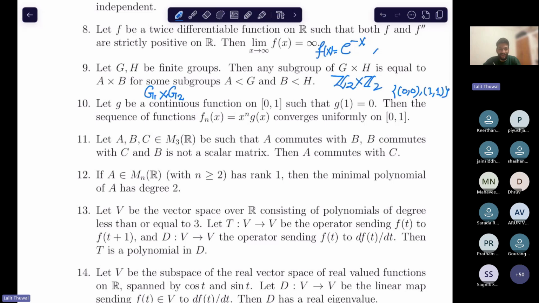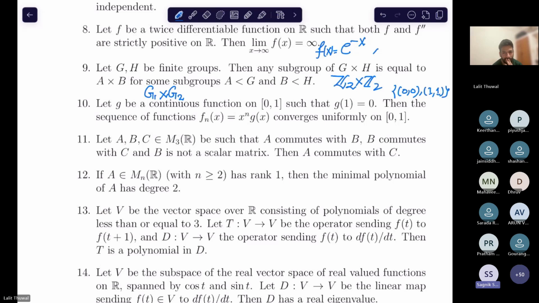Let me know first. Sagnik, what is your answer? No, it still won't hold. Okay, by the way, what is the example? Suppose, I'm speaking generally, suppose there is a prime which divides the order of both.